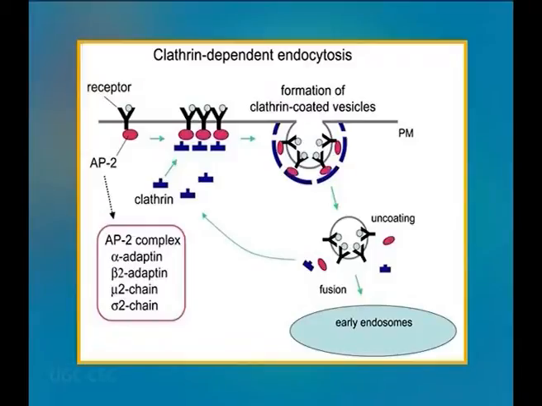Material from outside the cell is taken up in clathrin-coated endocytic vesicles, which bud from the plasma membrane and then fuse with early endosomes. Membrane components are then recycled to the plasma membrane, and the early endosomes gradually mature into late endosomes, which are the precursors to lysosomes.